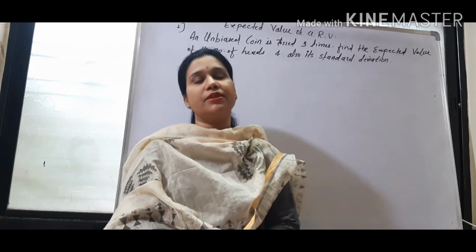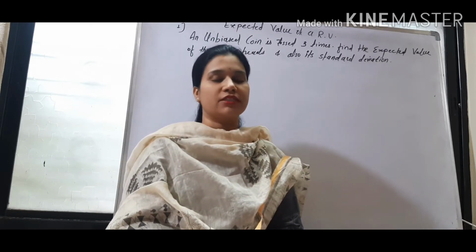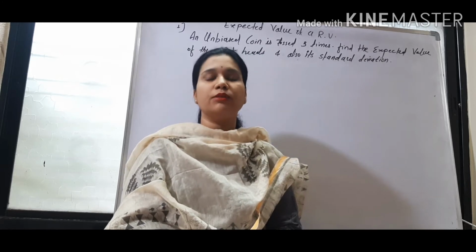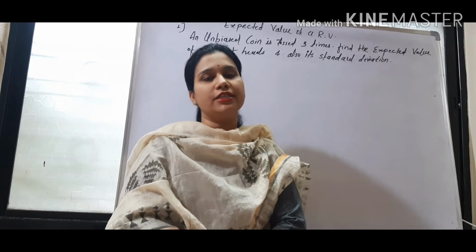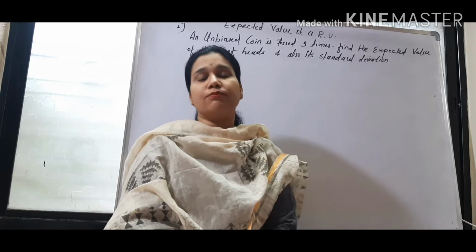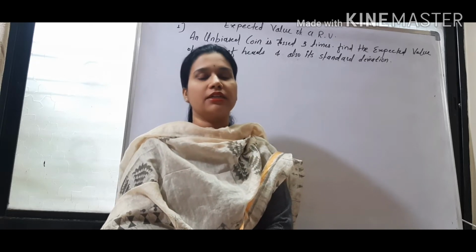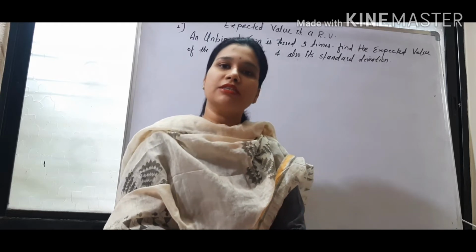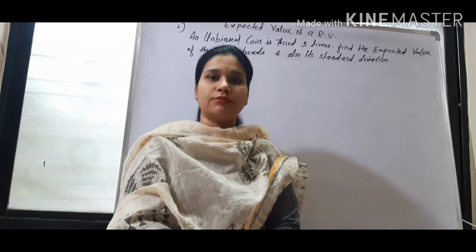Discrete probabilities are denoted by p of x and continuous probabilities by f of x. But I told you that in the book both are denoted by f of x, so don't get confused. Sometimes you will see p of x for discrete, but most of the time you will find that for discrete probabilities they have also used f of x.